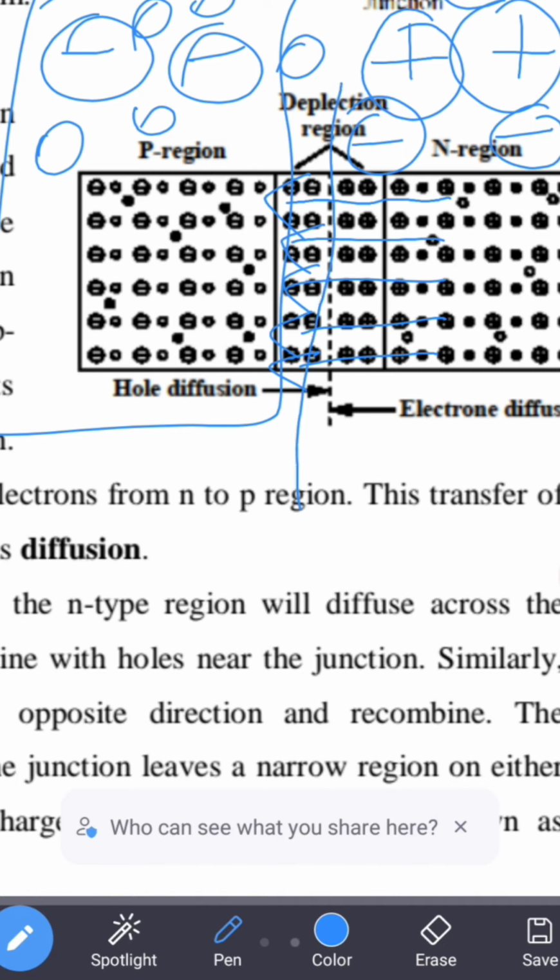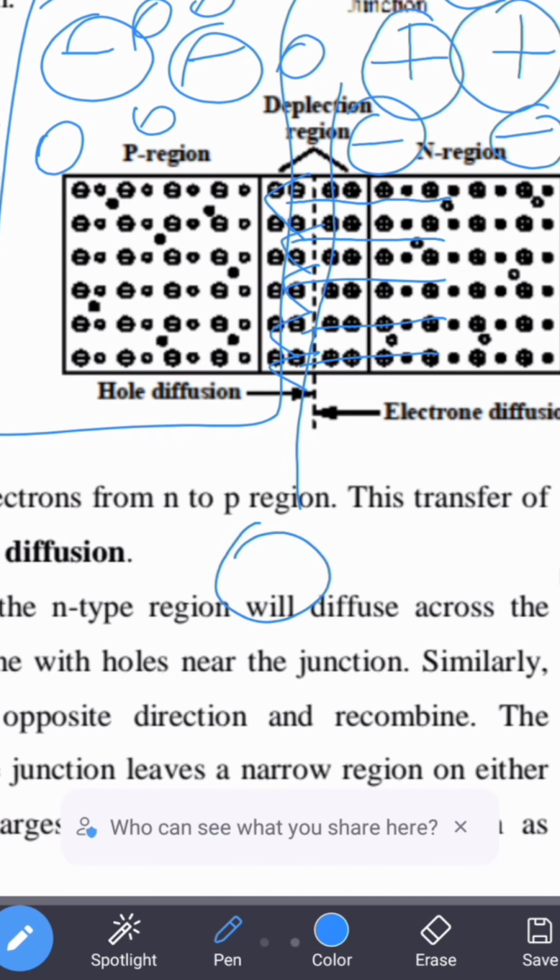So as soon as these electrons start moving from n region to p region, these negatively charged electrons will go and occupy the holes, because these holes are positively charged, and we know that unlike charges attract each other. So these holes which are present in the p region will be filled by the electrons coming from the n type region. So we are going to see a place where both electrons as well as holes are not present near the junction, and that region will be called a depletion region.